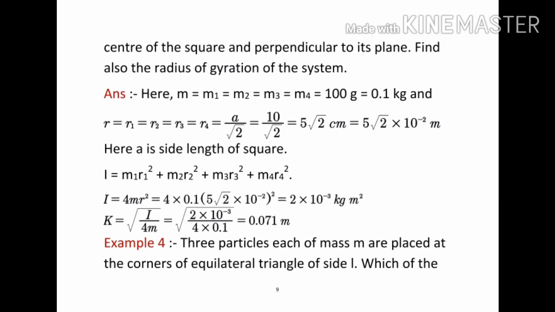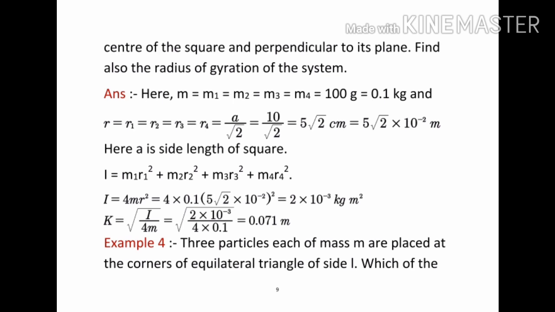By simplifying this, you can get 2 into 10 power minus 3 kg meter square, and to find out the radius of gyration, we can use k is equal to root of 5 by 4m, that is root of 2 into 10 power minus 3 by 4 into 0.1. By simplifying this, you can get k is equal to 0.07 meters. So that is about example 3.